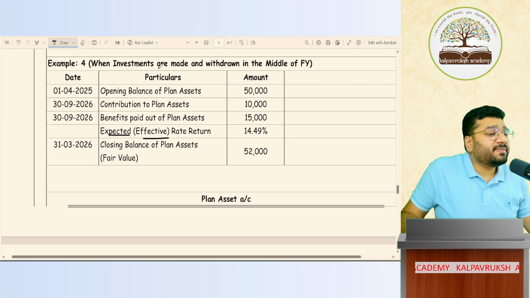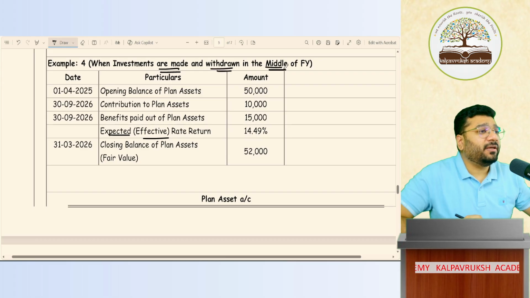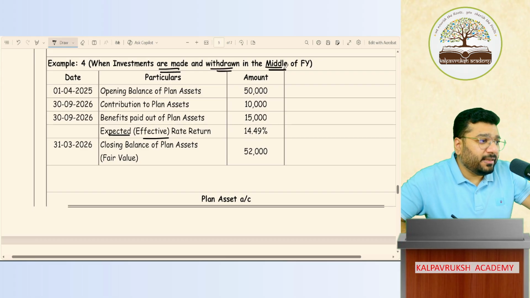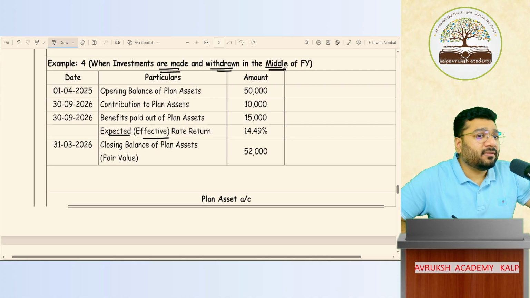Whenever the investments are made or withdrawn in the middle of the financial year, the calculation can be done here in two ways. How many ways? Two ways. Both the ways I'll teach you. Whichever you feel comfortable with, you can adopt. Okay.